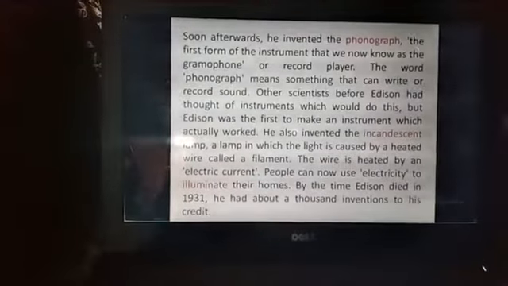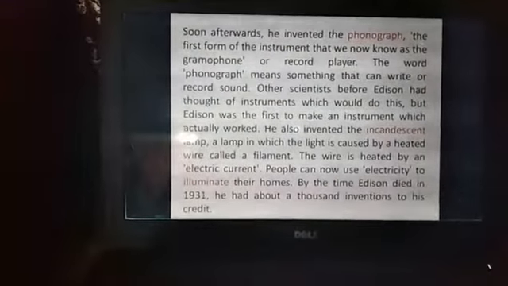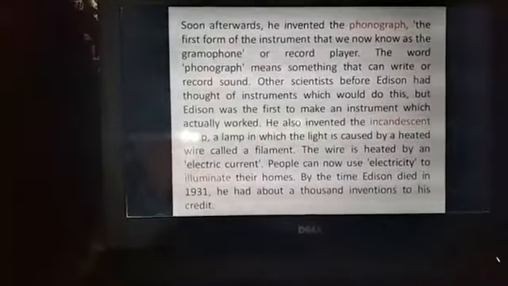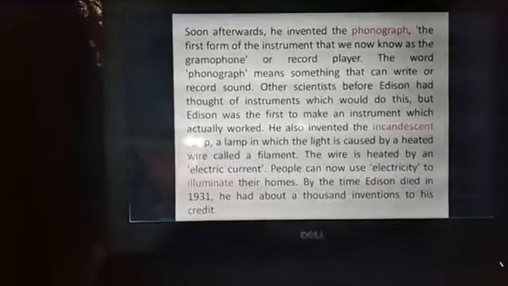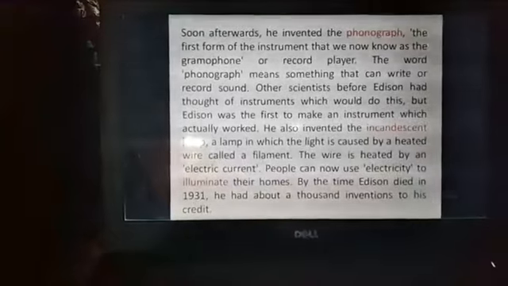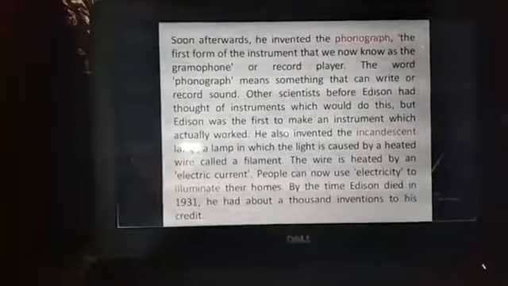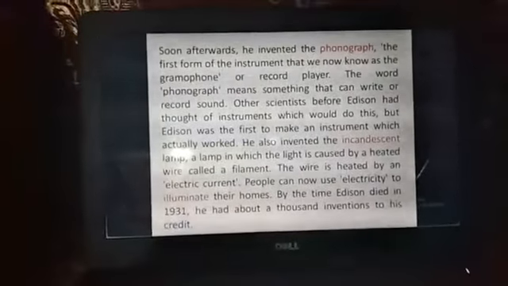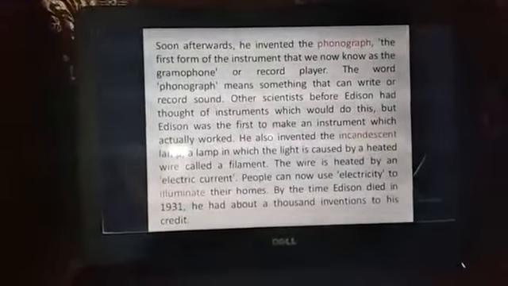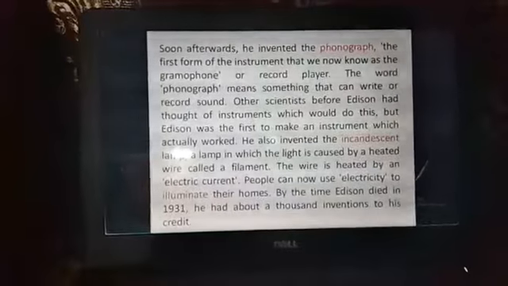Now we're going to another line. He also invented the incandescent lamp. Incandescence means emitting light. That means a lamp which emits a clear light, not like an energy bulb. Just before the energy bulb we used a lamp which is clear, and in that we find a filament.